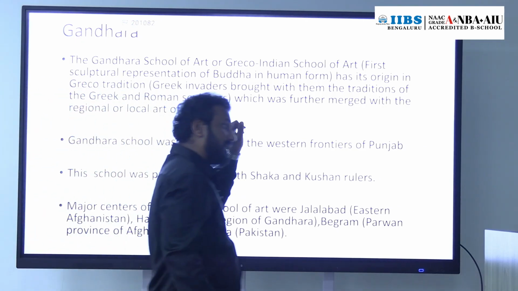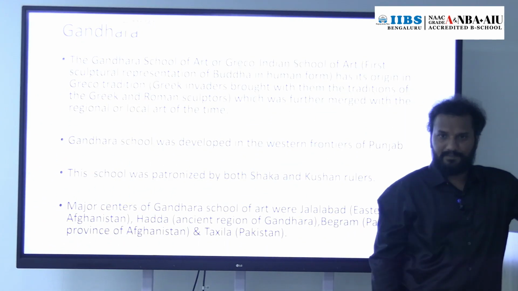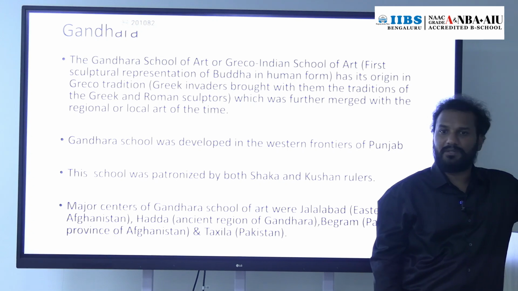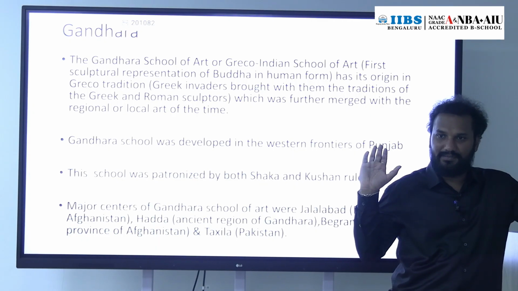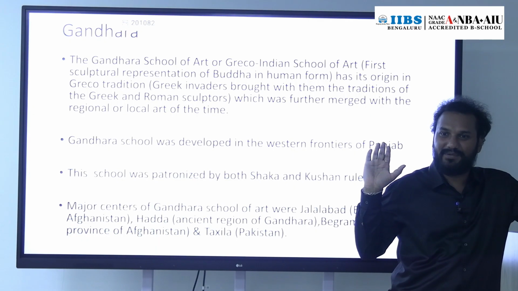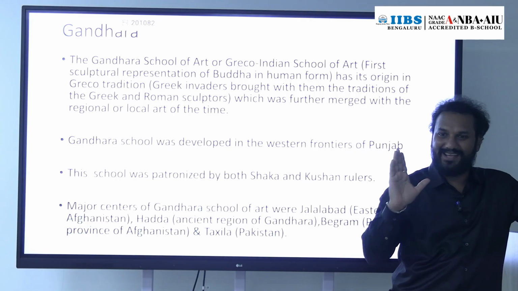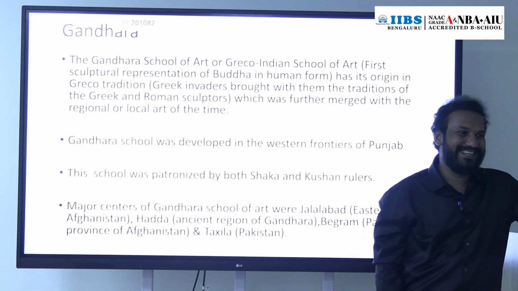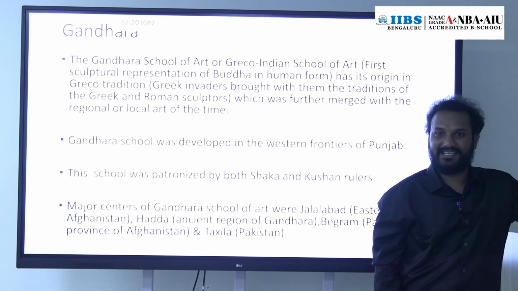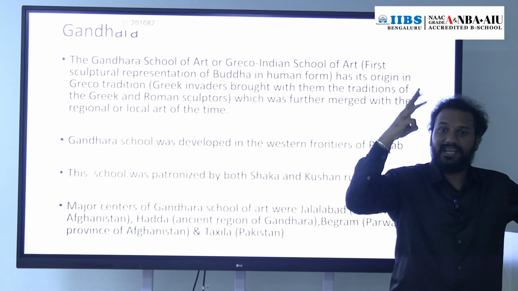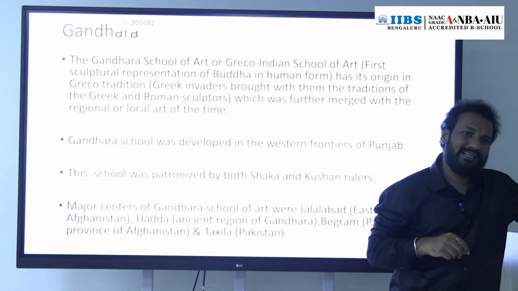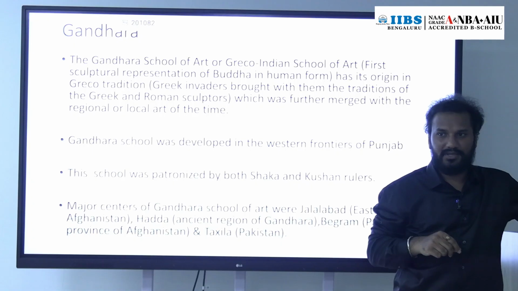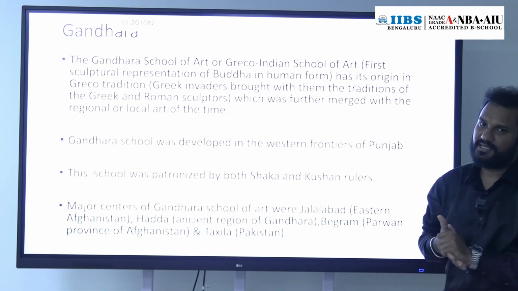The Gandhara school of art developed in the northwest part of India. The Mathura school of art developed in Uttar Pradesh. The Amravati school of art developed in Andhra Pradesh. Amravati is the capital of Andhra Pradesh, proposed capital, fixed capital, no idea, but that region. So in these three regions, three schools of sculpture were developed. One by one we will discuss.